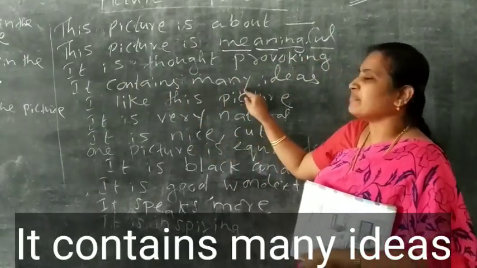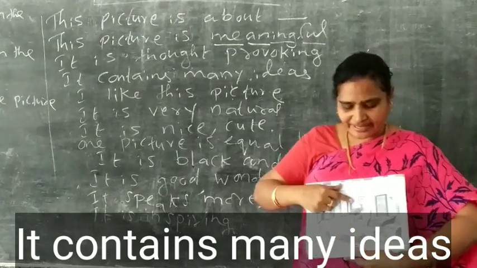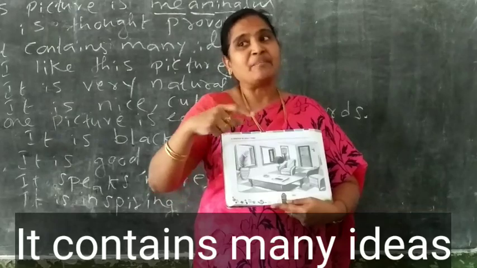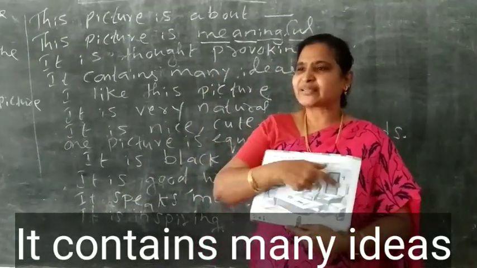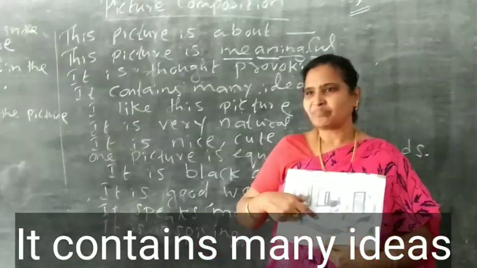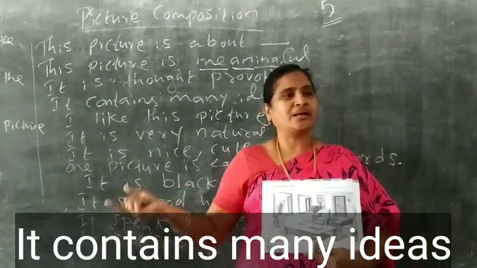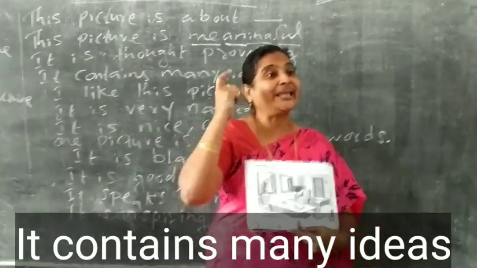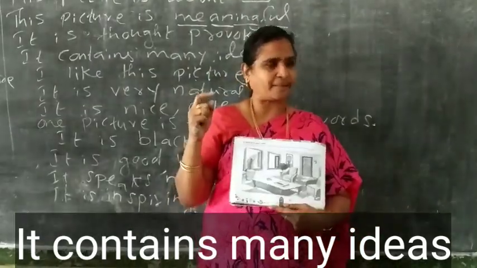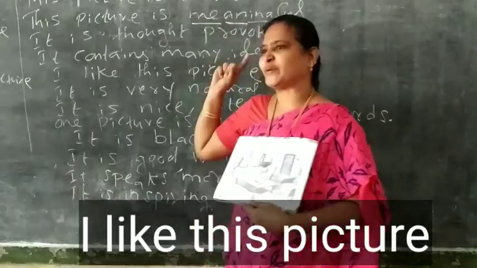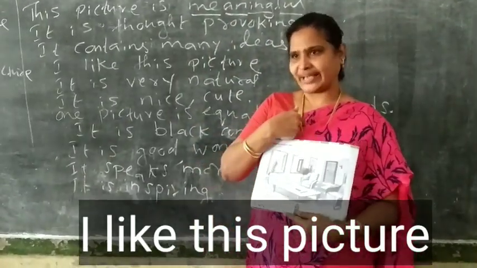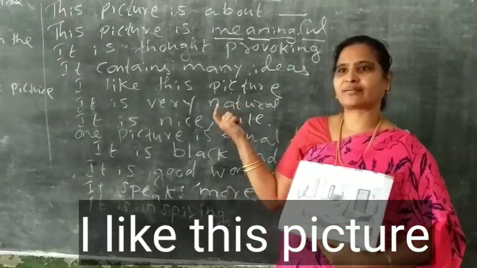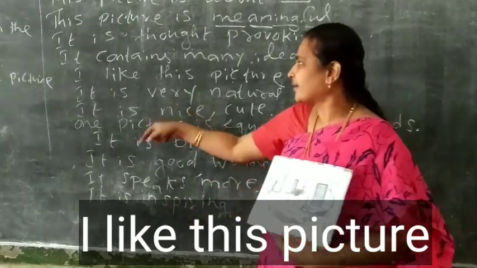Next one. It contains many ideas. So when I give you one picture, you can say this picture contains many ideas. Even how to keep the house clean, or anything, any picture for that matter. It contains many ideas. Got it? Fine. I like this picture. Easy only, no? I like, L-I-K-E, like. I like this picture. 1 mark.